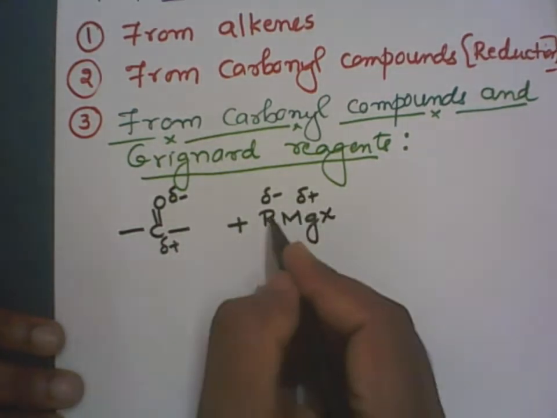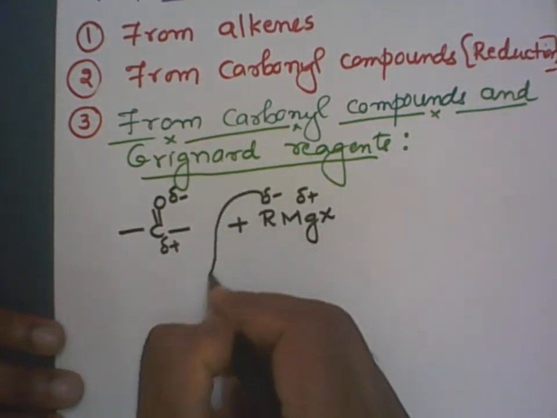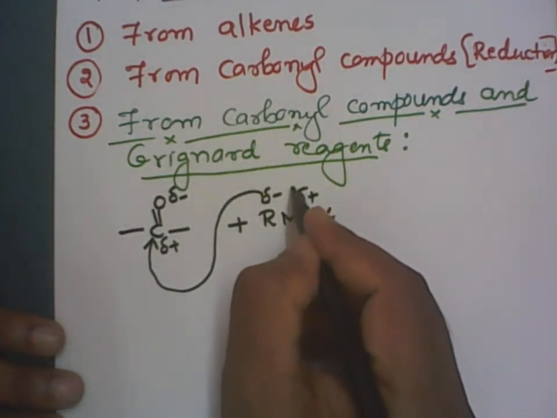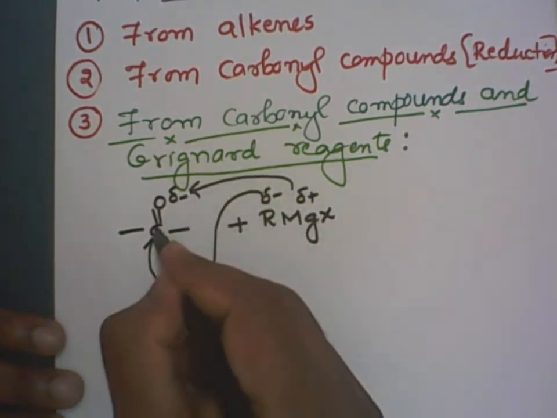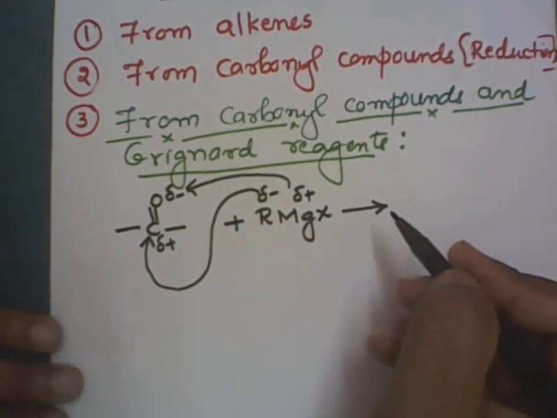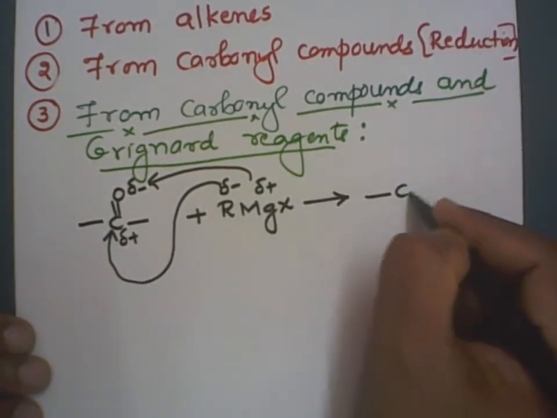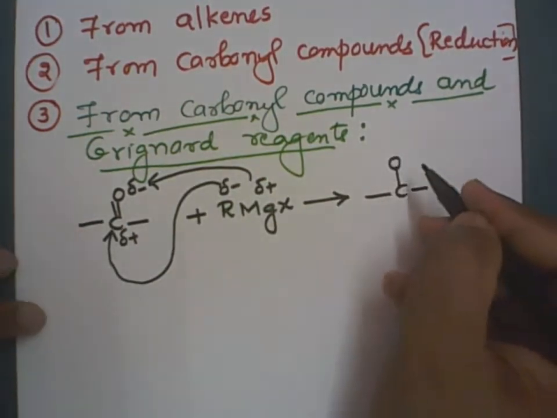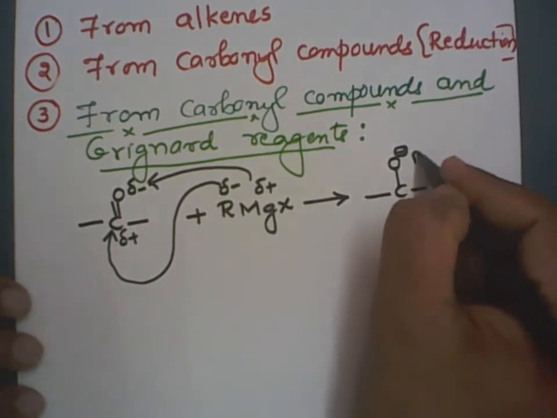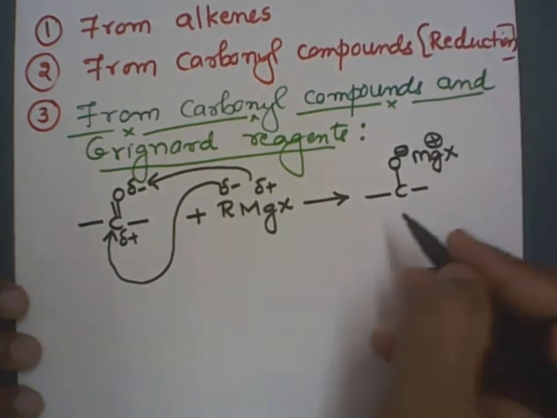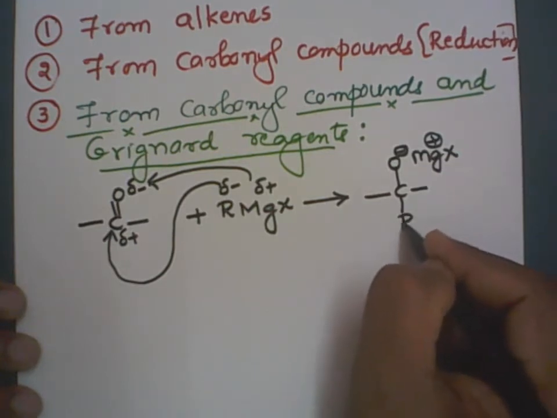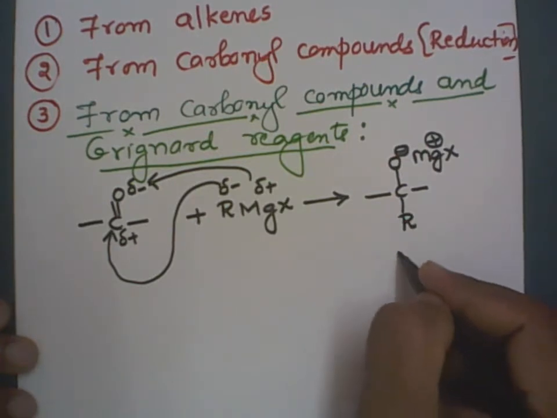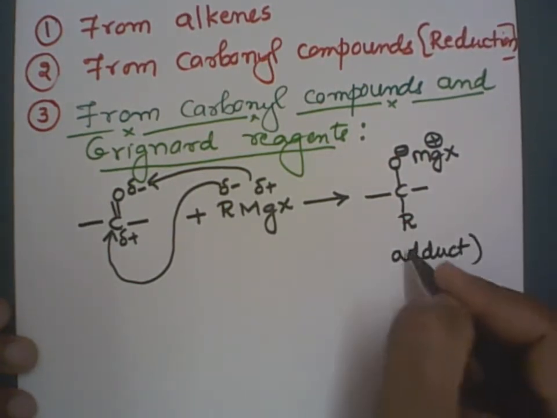Now what will happen? The R minus, being a nucleophile, easily attacks the positive carbon atom. Then the magnesium halide part goes to the oxygen and the double bond becomes a single bond. Therefore, we are going to get an addition product. So, carbon has got two bonds as usual, given in the reactant. Then the double bond becomes a single bond. This will be O minus, which will attract the positive part, that is the MgX positive part. Then the Grignard reagent's R part, the alkyl group, goes to the carbon atom. This is known as the addition product or adduct.